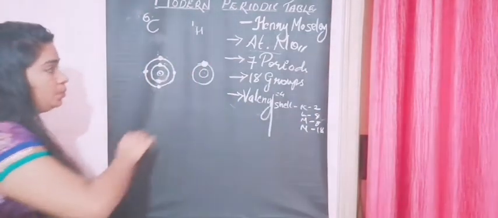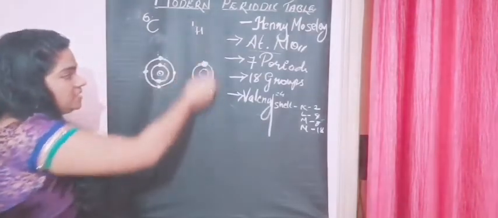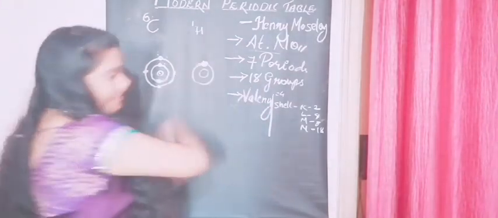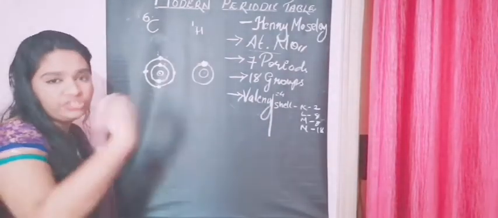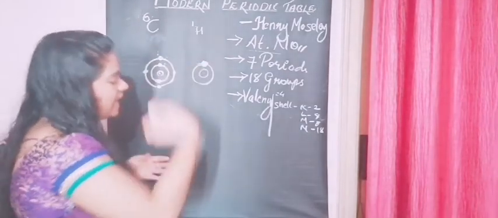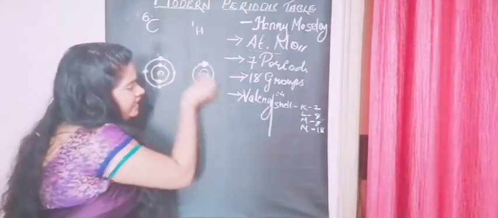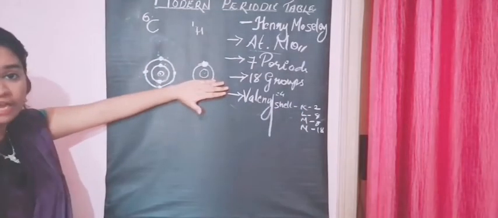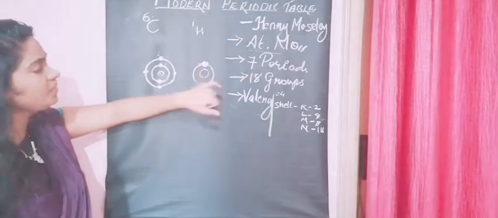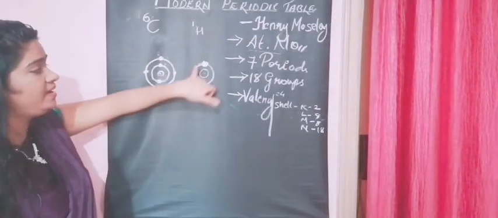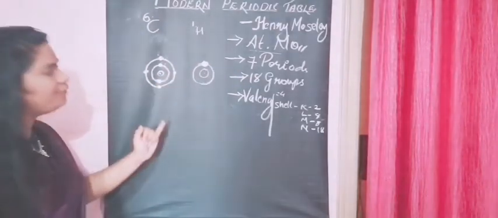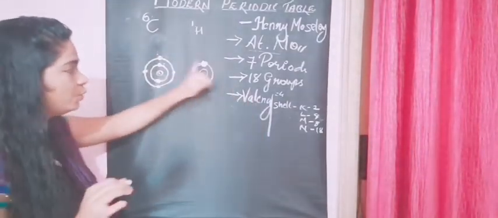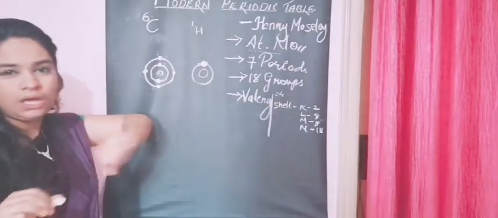So what does it do? It can't give away its electron. If it gives, what happens? This element no longer exists, right? So it should gain one more electron. It binds with another atom, it may be any atom, and gains one more electron to attain the stable state. So what is the valency of hydrogen? It's 1. And how many valence electrons are there? It's again 1 only. Like here it's 4 and your valency is 4. You have 1 and your valency is 1.